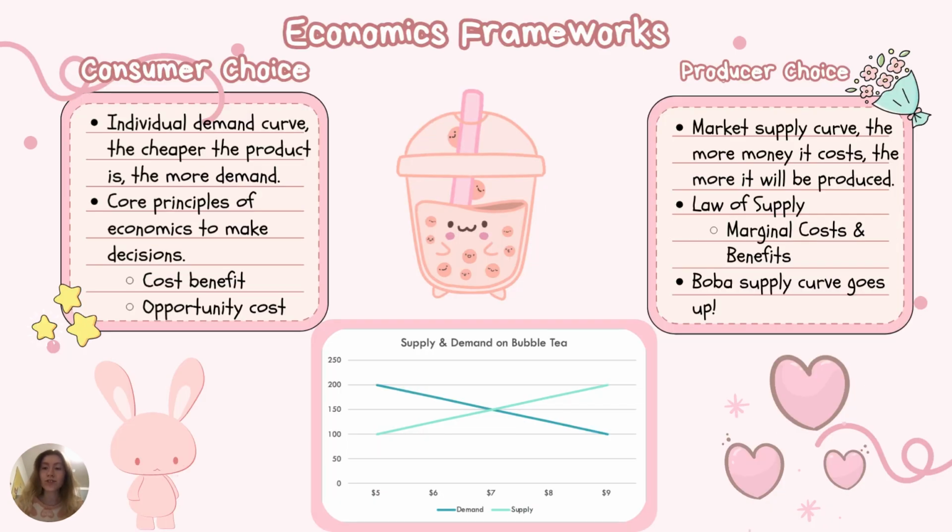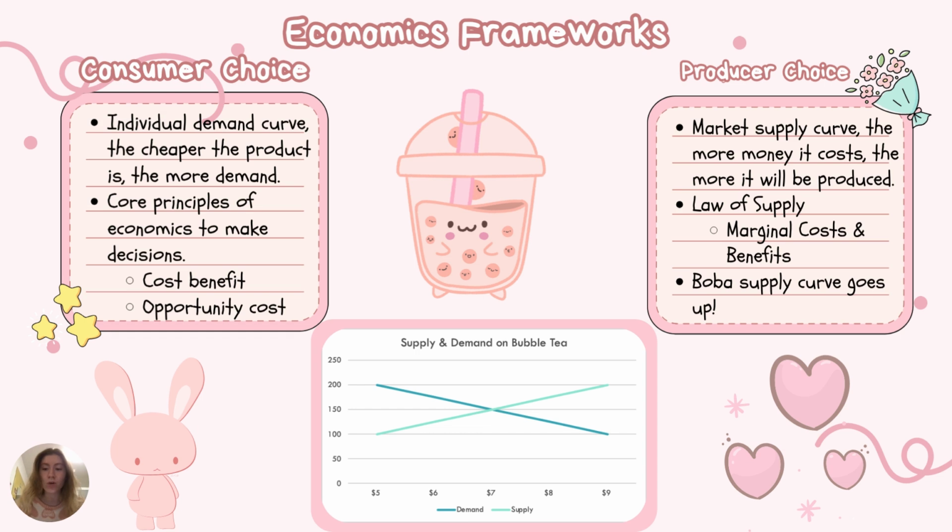Consumer choice and producer choice relate heavily to each other when it comes to the supply and demand graph, which you can see here on the screen. Consumer choice represents the demand line of the graph, which is downward sloping. This illustrates how individuals and consumers in general, which is the market demand, buy more the cheaper the price is, using core economic principles. Consumers use the cost benefit principle to decide if something is worth the price.